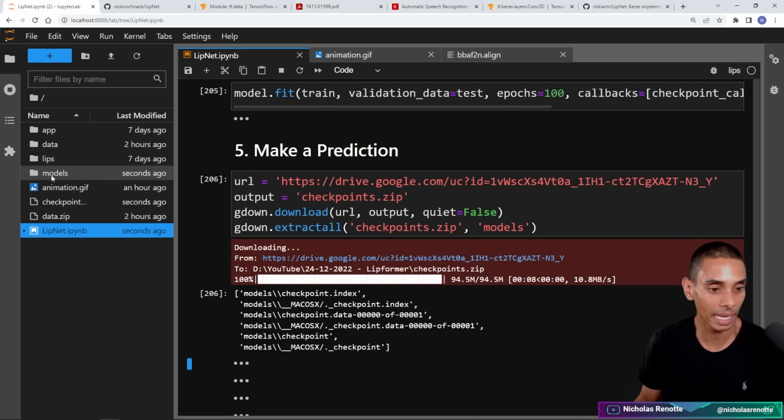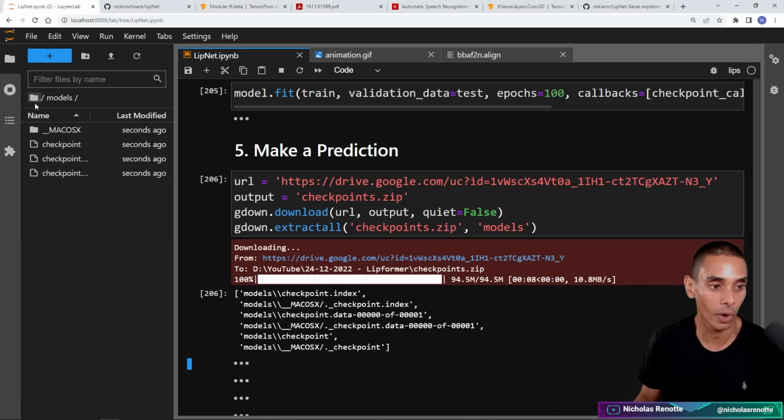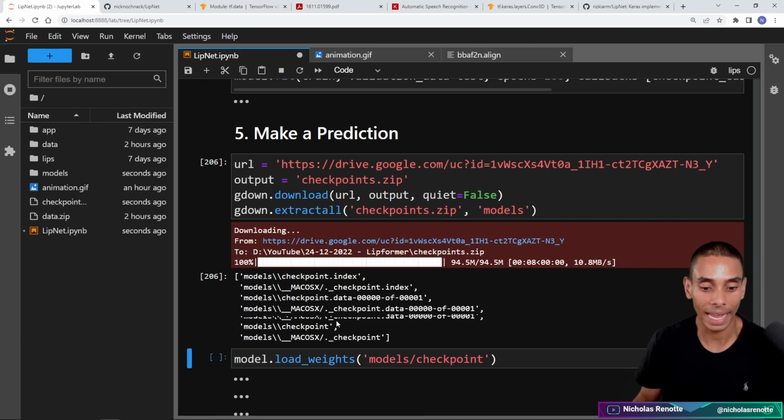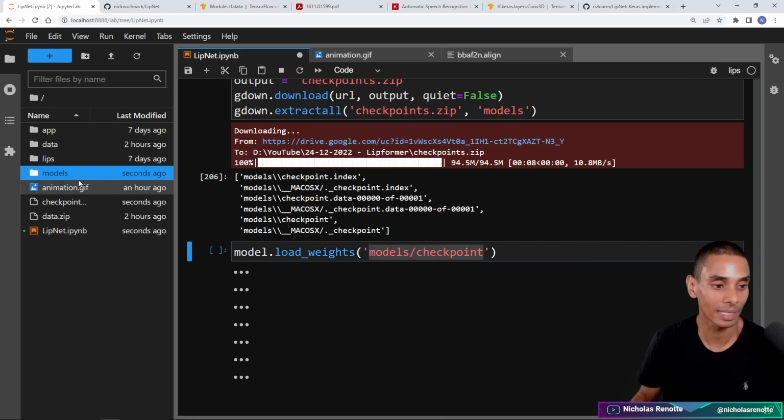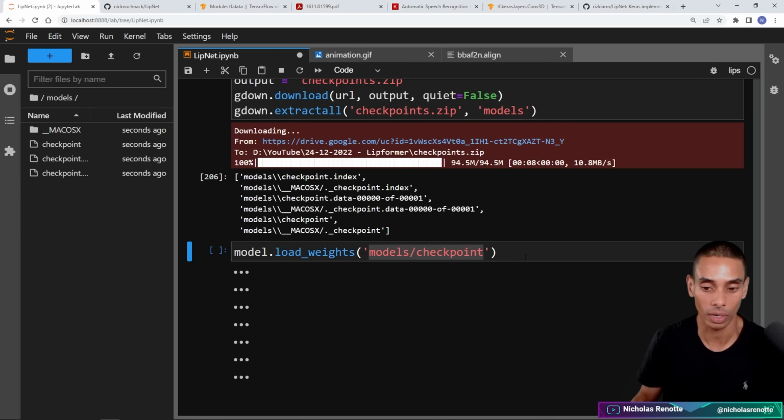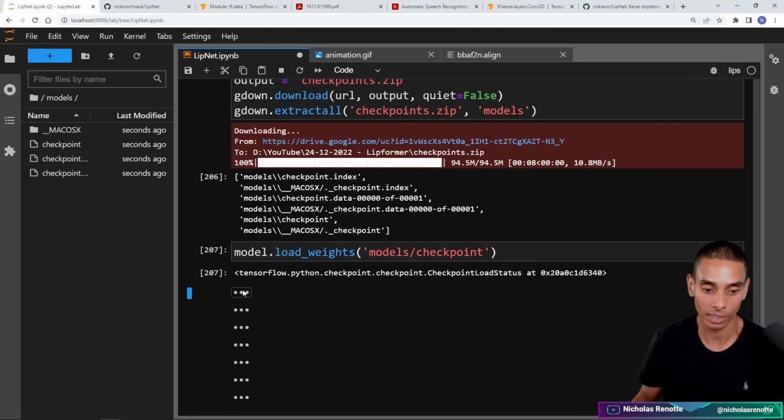Boom, that's looking promising. It's now saved into our models folder. It's overridden our existing checkpoints. Those kind of sucked anyway, so it's perfectly okay. Then what we're going to do is load the checkpoints into the model. Using model.load_weights, we're going to load up the checkpoints that are inside of this models folder. So if we run this now, that's loaded.